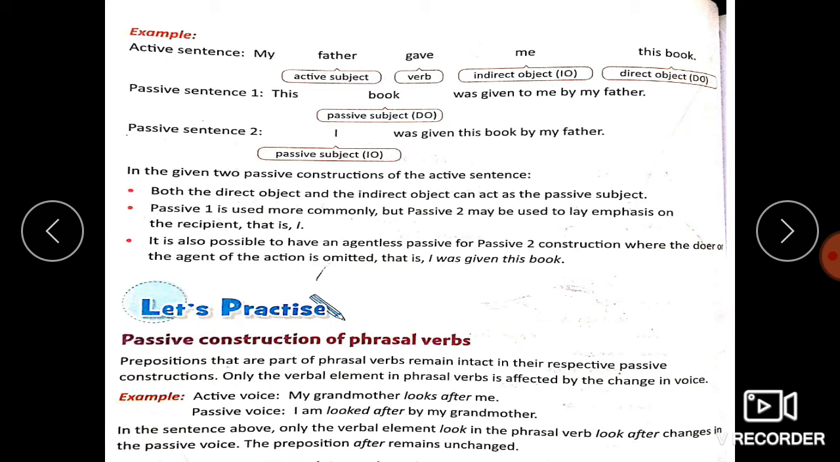So what we get to understand is, in a sentence which contains a phrasal verb, in the passive voice the preposition must be retained and not dropped. In the sentences above, only the verbal element look in the phrasal verb look after changes in the passive form. See, third form of look, we are using looked here, V3, but the preposition after remains unchanged.